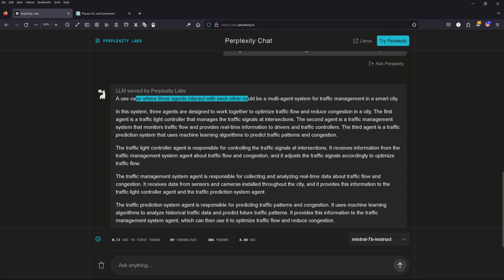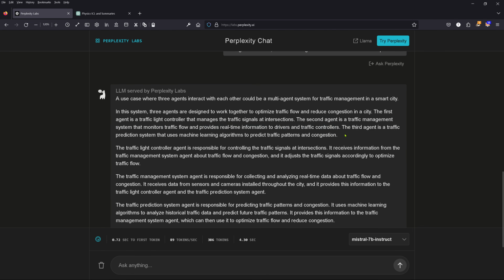Agents interacting with each other could be a multi-agent system for traffic management in a smart city. In this system, three agents are designed to work together to optimize the traffic flow and reduce the congestion in a city. The first agent is a traffic light controller that manages the traffic signals at intersections. The second agent is a traffic management system that monitors the traffic flow and provides some real-time information to drivers and to other traffic controllers.